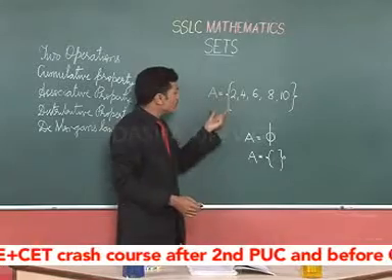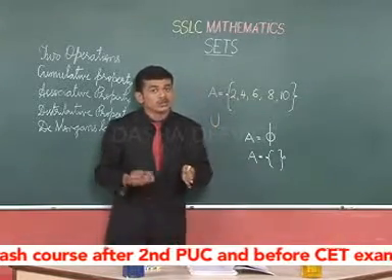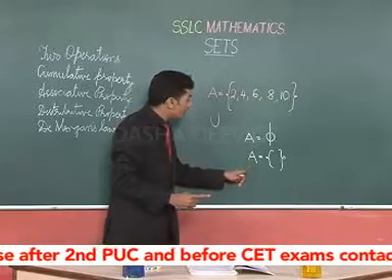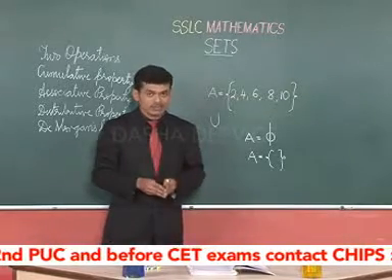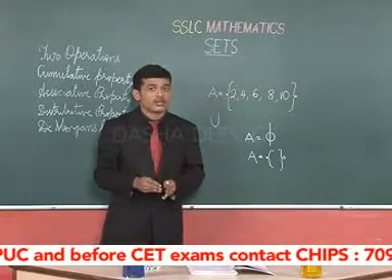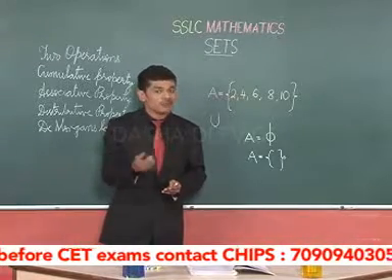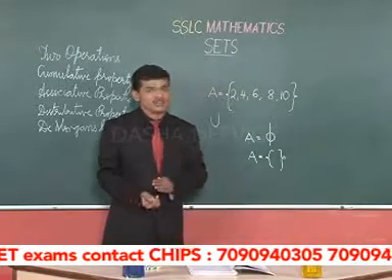So, universal set is a parent set of many subsets, and the null set is a set where there is no entity in the set. And we have seen the example, a set of boys in a girls' college. Can we find any boy students in a girls' college? No. So, it is a null set.